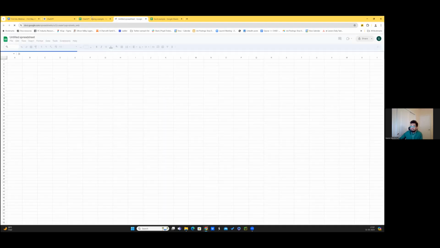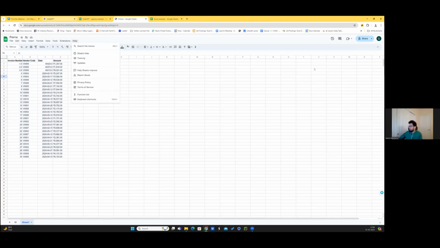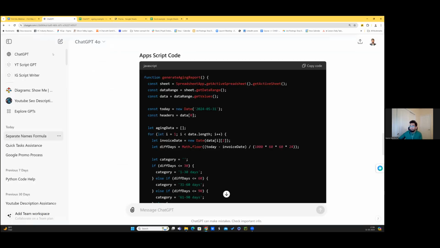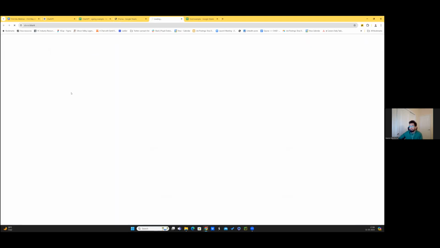I'll just copy this table. Okay, I go here to Extensions. I will first come back to ChatGPT and copy the code. I'm giving the sheet a different name so that you don't think it's rigged, and I'm doing it live. So you come to Apps Script, good, but I've generated the code. Let me actually paste this code here.